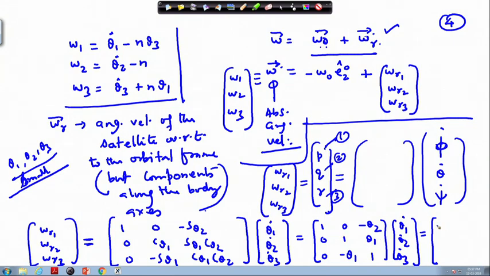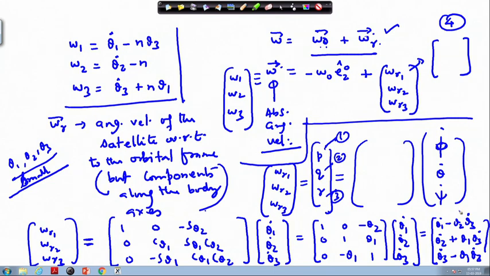now we can see that we can write this as theta 1 dot minus theta 2 times theta 3 dot. Okay. And the other part, this we can write as theta 2 dot plus theta 1 times theta 3 dot, and this one as theta 3 dot minus theta 1 times theta 2 dot. So, this is your omega r, this quantity, then it becomes.